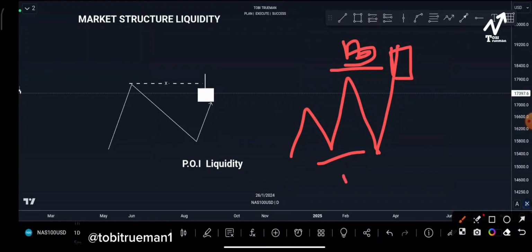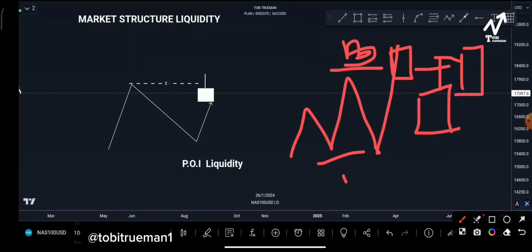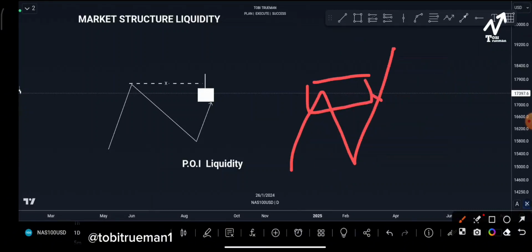But sometimes price may not close above it with candle closure. You will just see this type of structure, like there's a wick. Then we have to be patient for price to print out another candlestick, whose body will be able to close above the wick of the previous candle. When we get into more practical case studies, I believe you'll be able to get this better. Like 99% of the time, this type of structure will always fail.